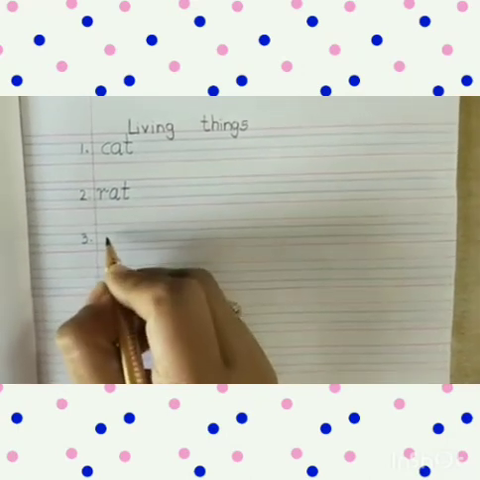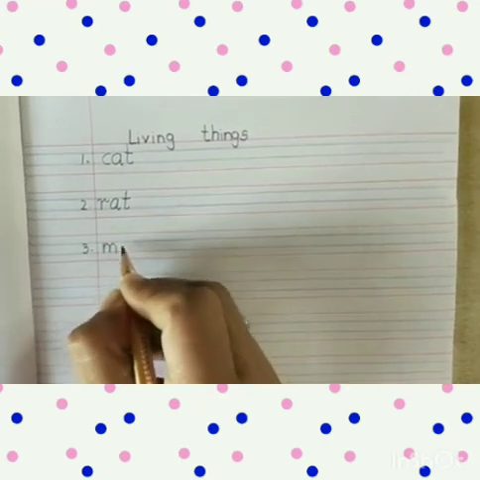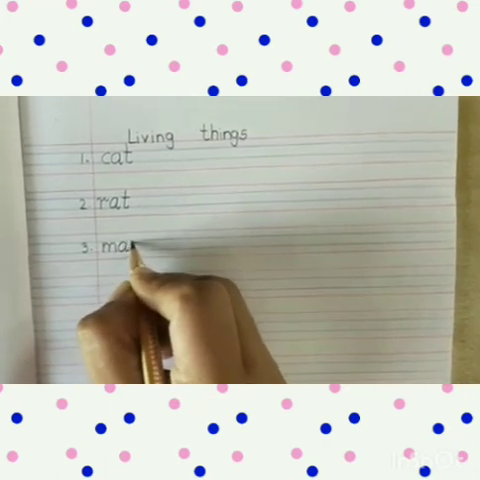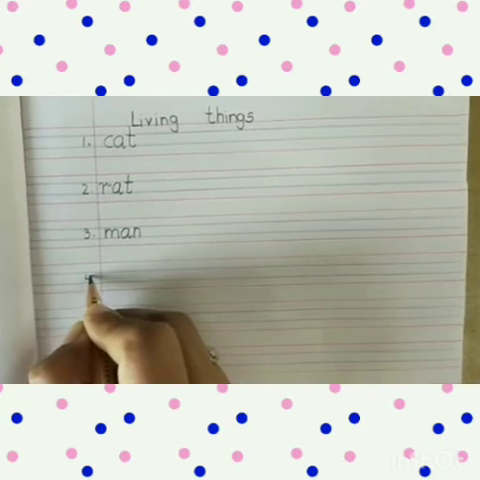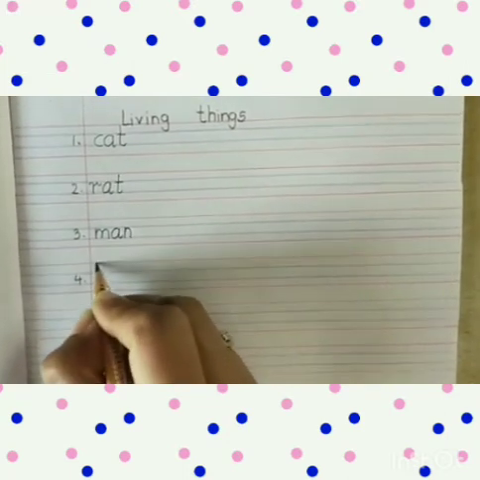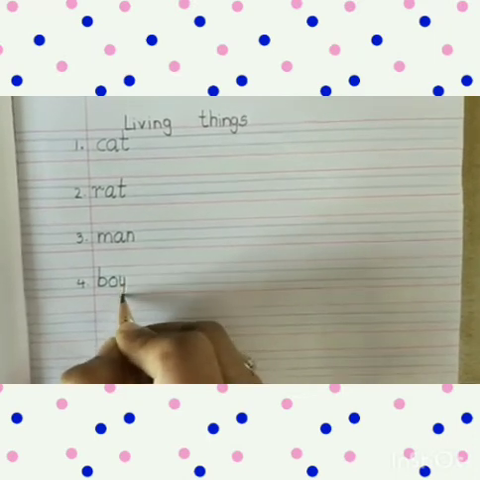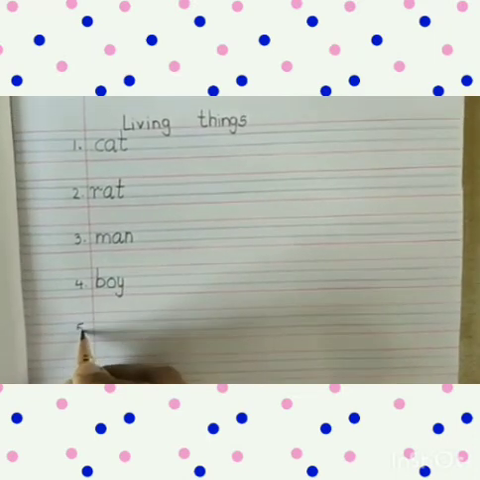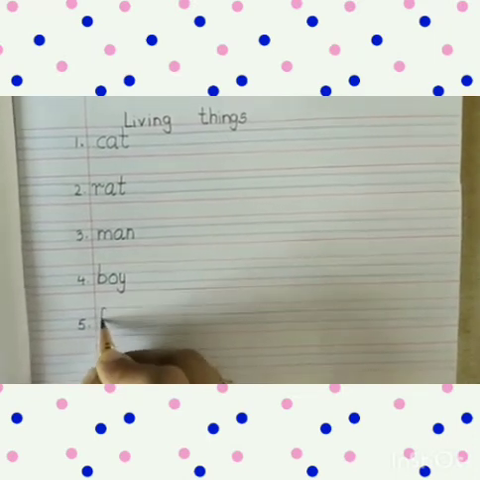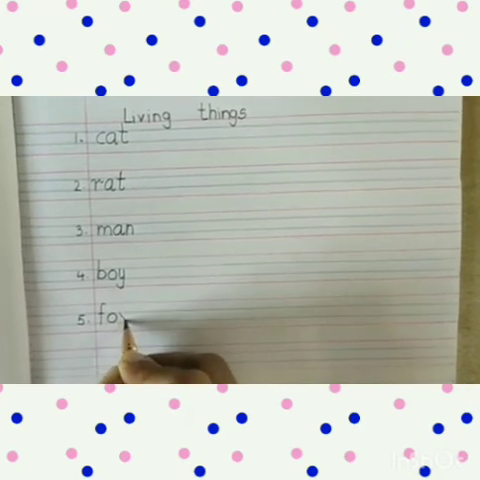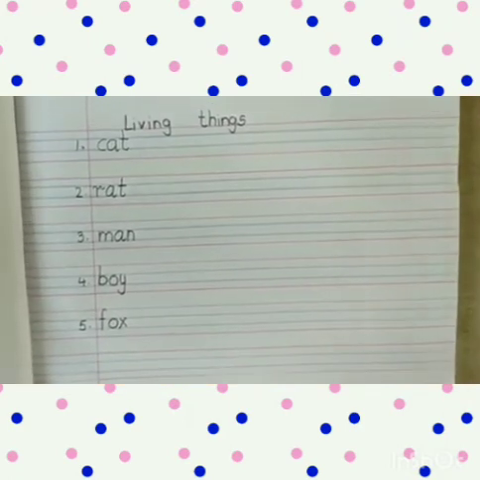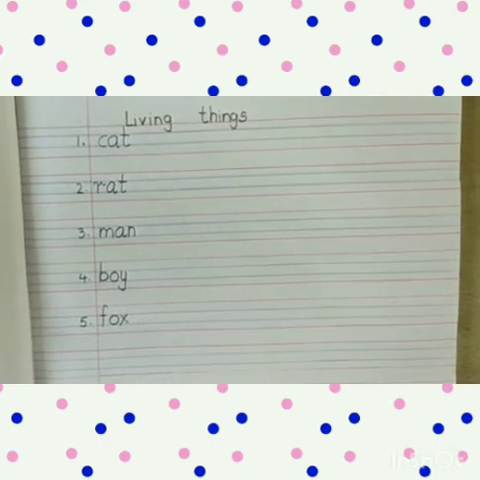3 dot. M-A-N, man. Then 4 dot. B-O-Y, boy. Now the next spelling. 5 dot. F-O-X, fox. Children, you have to write the spelling like this way only.